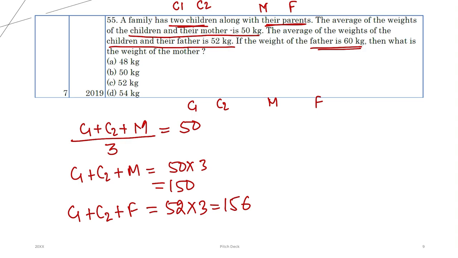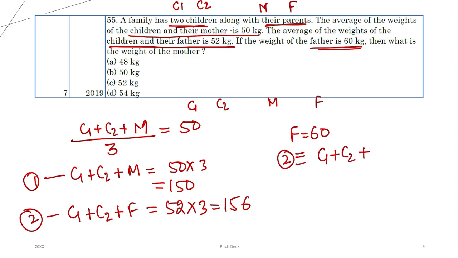Average weight of 2 children plus mother is 50, and for father it is this much, right? We have 2 equations, 1 and 2. Now, we know that father's weight is 60. So, putting it in equation number 2, you will get C1 plus C2 plus 60 is equal to 156. You will get C1 plus C2 as 156 minus 60, that is 96. So, C1 plus C2 is 96.